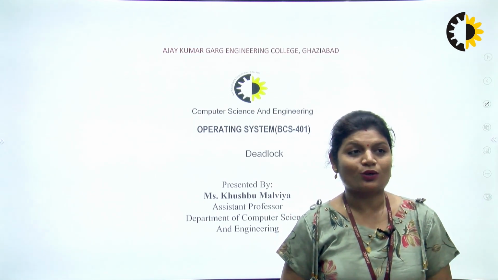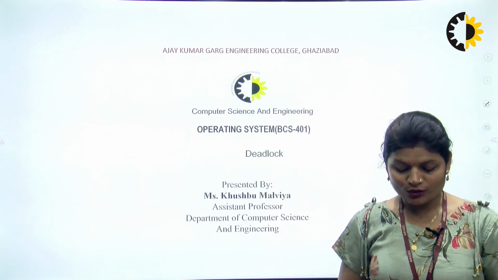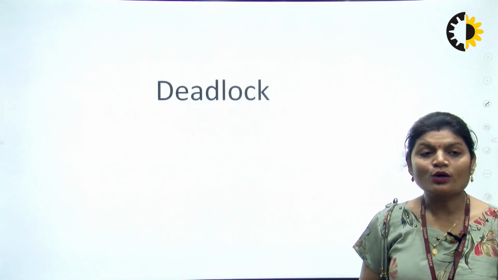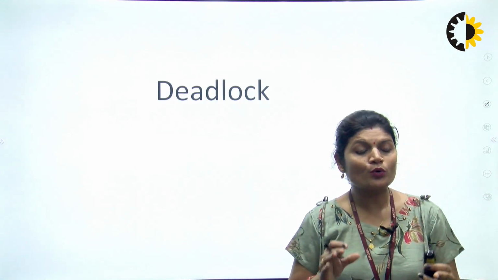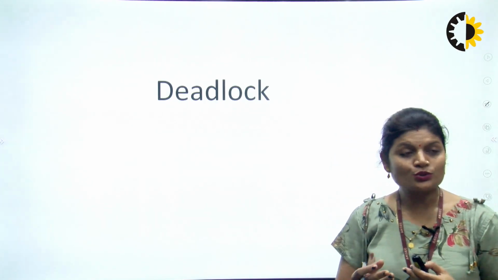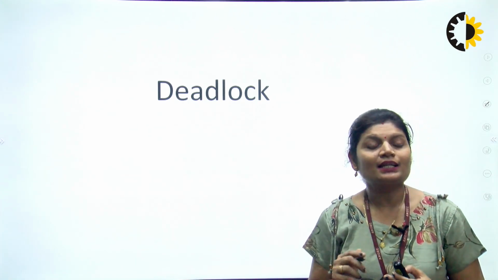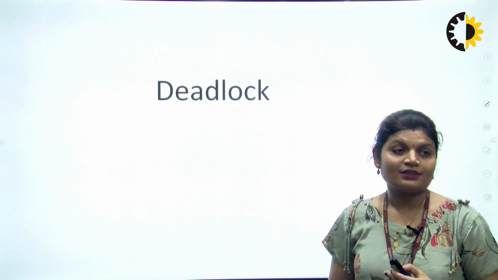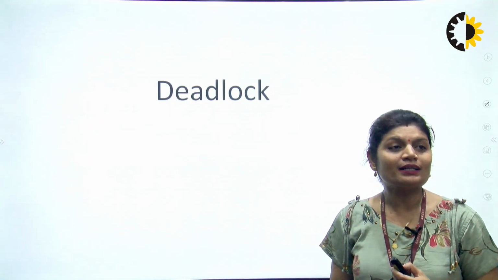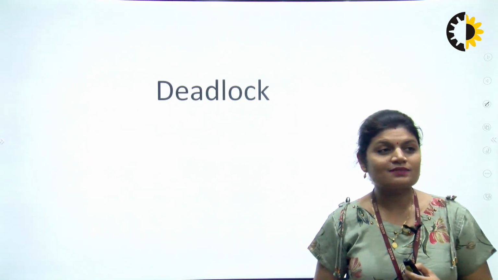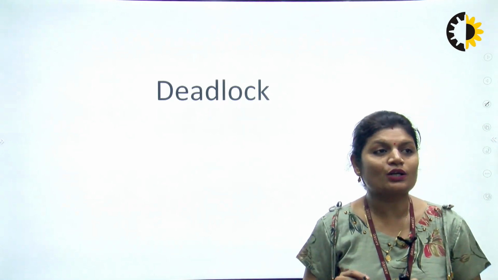The topic is deadlock. What is a deadlock? Deadlock is a situation where two or more processes want resources for completing their process, but are not getting the resources, and they are permanently blocked. So, this type of situation is called deadlock. Okay. So, we understand this type of situation of the deadlock.